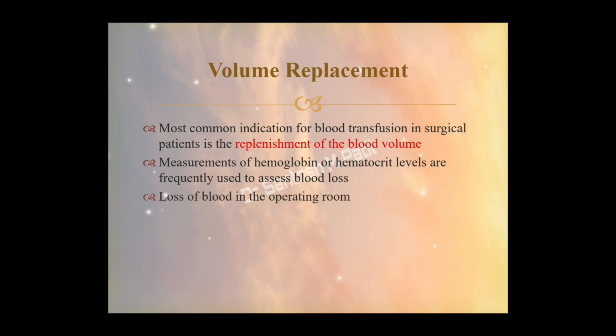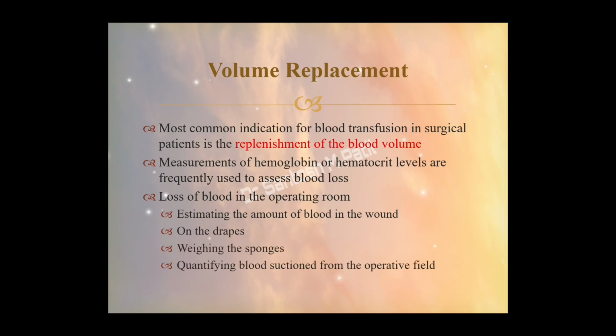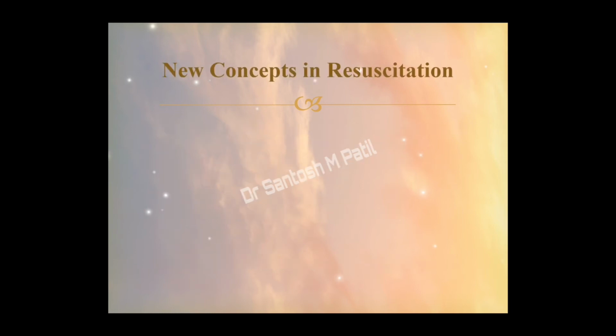That will tell the amount of blood loss. And the blood loss in the operating patient who has undergone a surgery, how do we assess it? It is mainly by estimating the amount of blood in the wound and on the drapes, weighing sponges, and quantifying the blood suctioned from the operative field. These are the different techniques by which blood loss is assessed in the operation theater. So these are the different blood components and their certain indications.